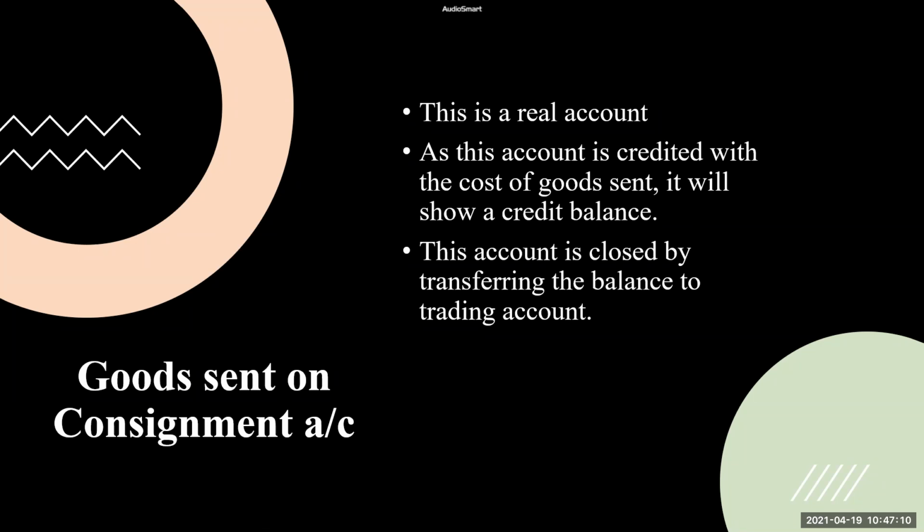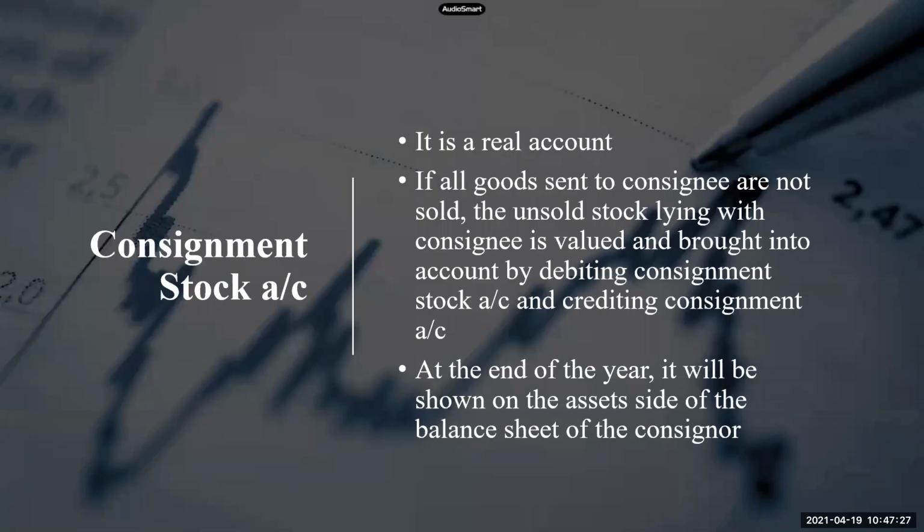One entry is when you are sending the goods, it is credited with the cost price. Second entry is this account is closed by transferring the balance to the trading account. Don't get confused or don't get worried if you're not remembering these things. You will understand them better when we are doing the problem, right?